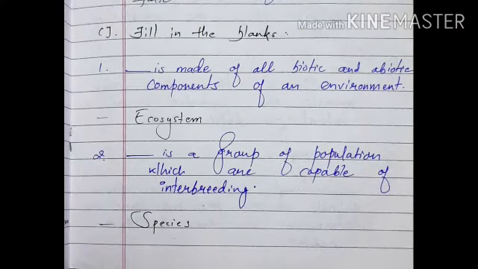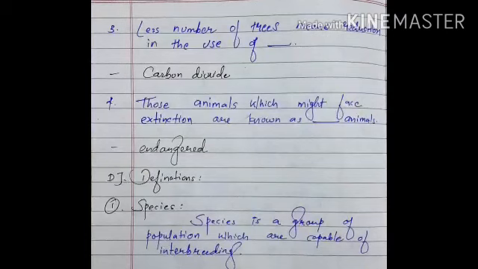First is dash is made up of all biotic and abiotic components of an environment. Answer is ecosystem. Second one is dash is a group of population which are capable of interbreeding. Answer is species. Third one is less number of trees means reduction in the use of dash. Answer is carbon dioxide. Fourth one is those animals which might face extinction are known as dash animals. Answer is endangered. D is definition.